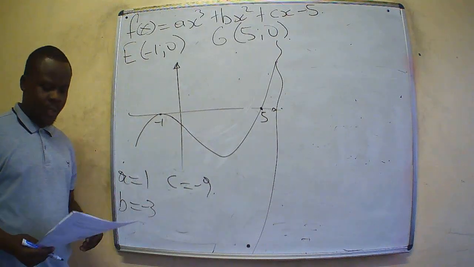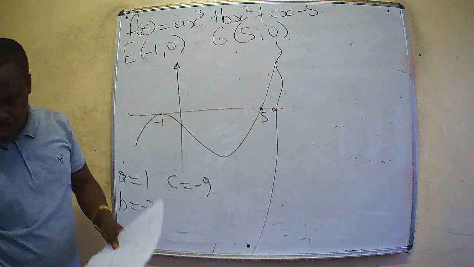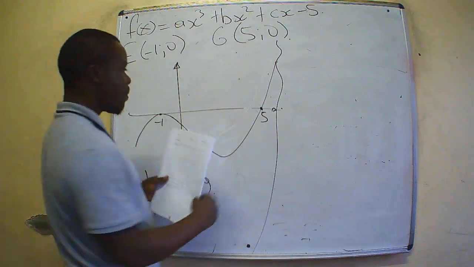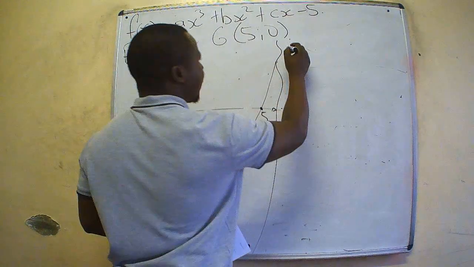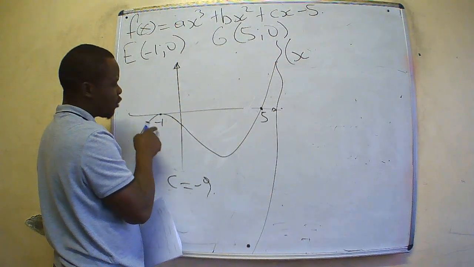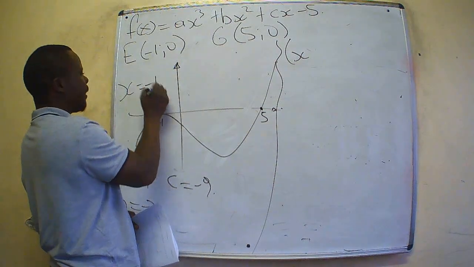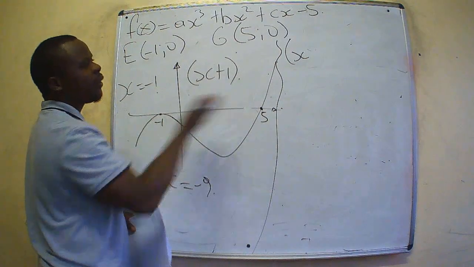So what is the process of finding those values? Because we have x-intercepts, we can write them in equation format. If x is equal to minus 1, this can be written as x plus 1.